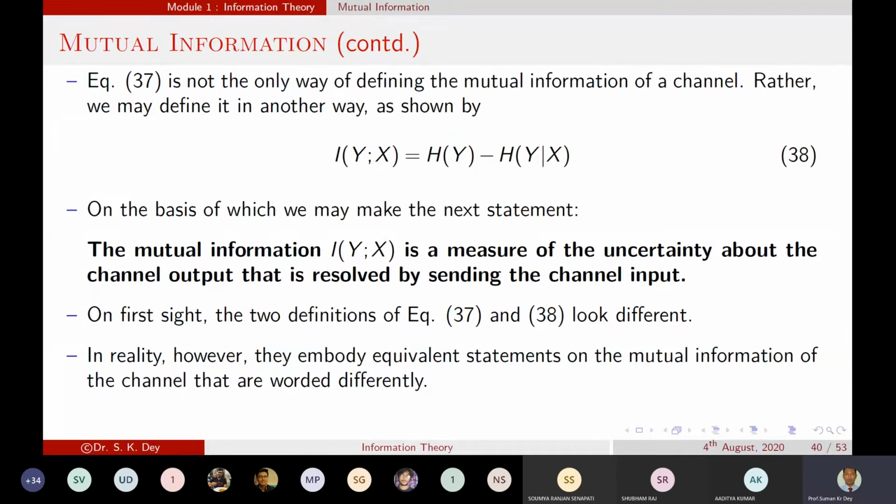Okay, so how these two, input and output, are related can be found out by using the mutual information.